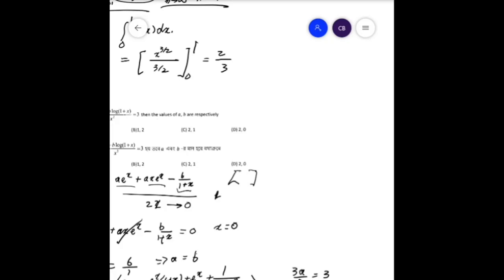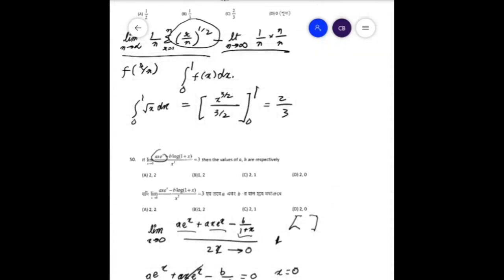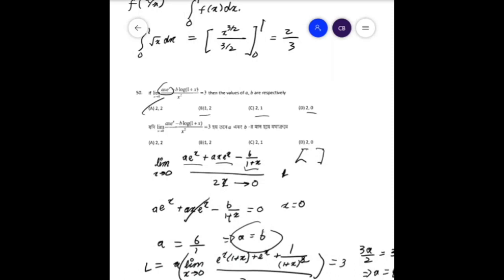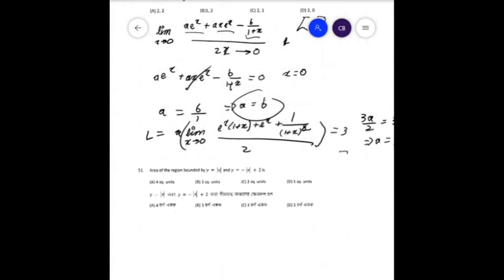Therefore a is equal to b is equal to 2. Now this question can be solved faster: we have found out a is equal to b. Which option does that match? Only this one. Now just for the solution I have given this part, but we can do without that part also.